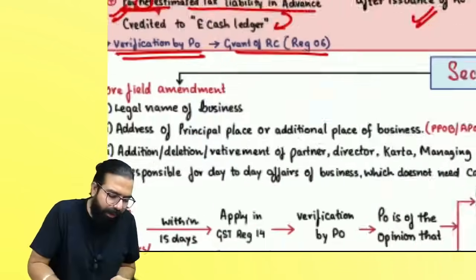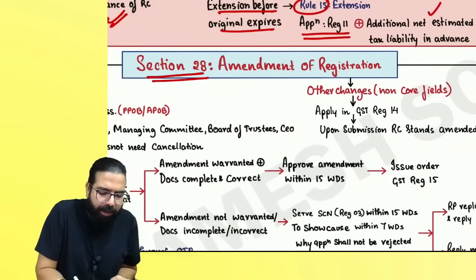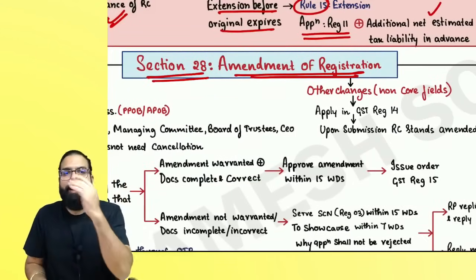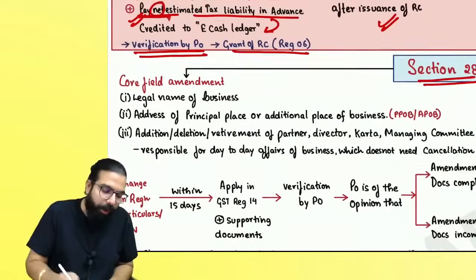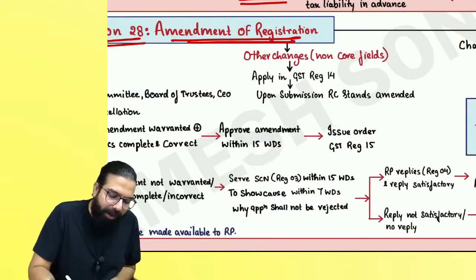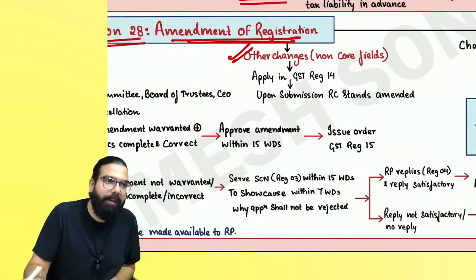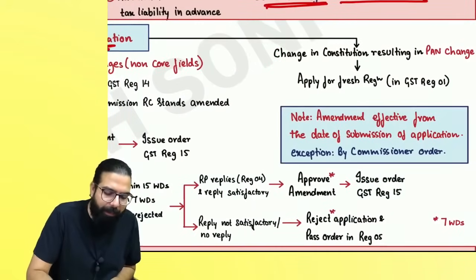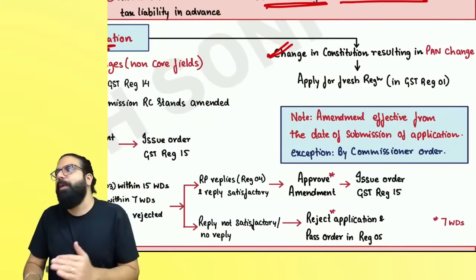The next one over here is section number 28, which talks about amendment. Everyone listen to me very carefully. Amendment can be a core field amendment. Amendment can be a non-core field amendment, which is any amendment other than core field. And amendment can be because of a change in constitution, which results in